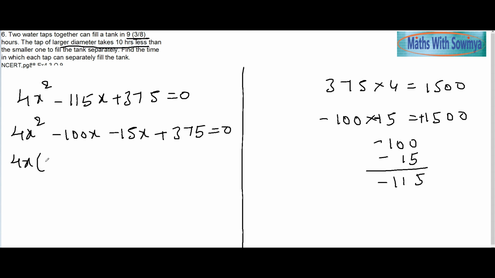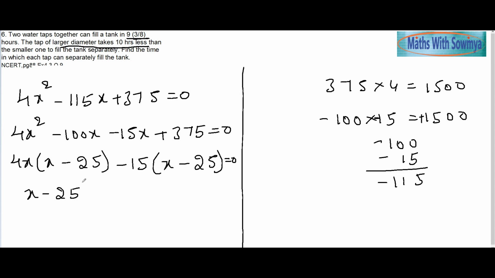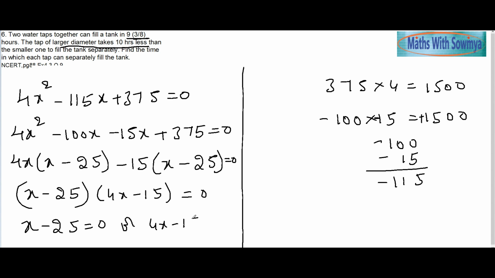Take 4x common: x minus 25, minus 15, x minus 25 is equal to 0. So x minus 25 times 4x minus 15 is equal to 0. So x minus 25 can be 0 or 4x minus 15 can be 0.